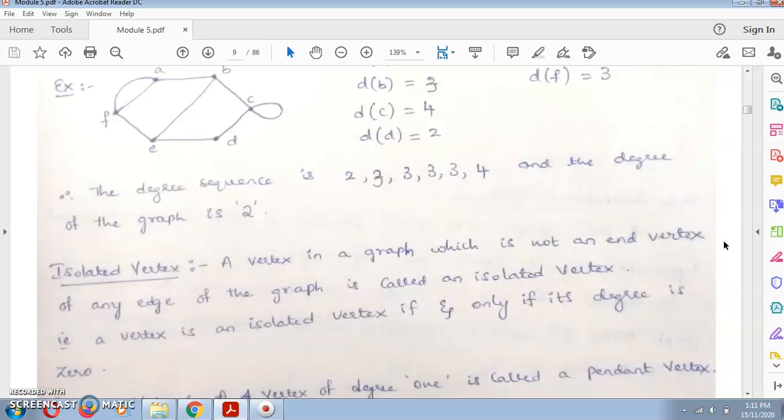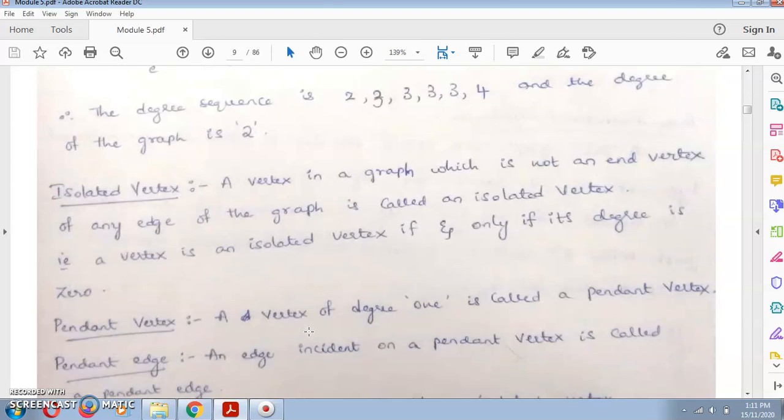To explain this also, let me take an example diagram. A vertex is isolated if and only if its degree is 0. For an isolated vertex, its degree will always be 0.